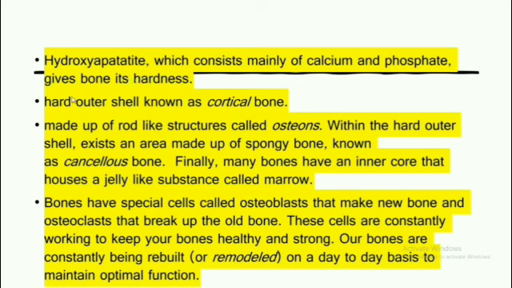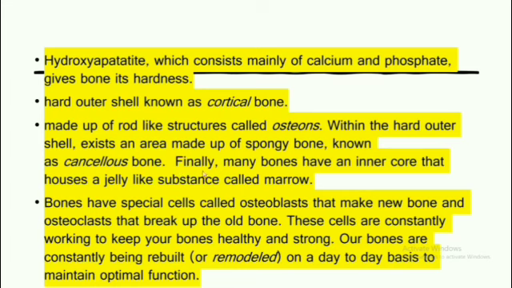Then the outer part of the bone is the cortical bone. It is very hard, and this cortical bone is made up of some rod-like structures which are called the osteons. I am showing my cursor over here. They are called osteons, and inside the harder region, that is inside the cortical bone, there exists a region which is very spongy. This spongy bone is known as the cancellous bone. And finally, in many bones, for example the bones of the thighs, exactly in the center of the bone, there is a jelly-like substance which is called the marrow.